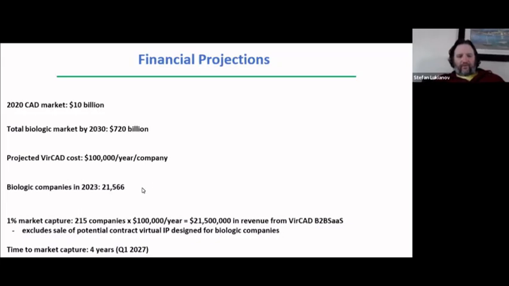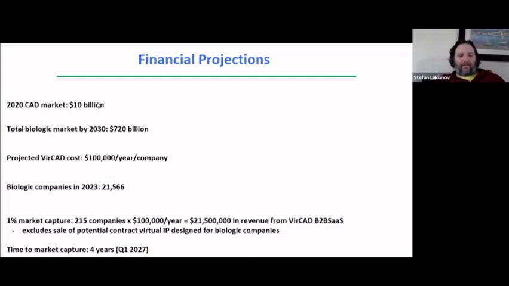This is a pretty interesting way to approach biology, and it can lead to some cool financial projections. This is how engineering evolved in other industries, so electronics, mechanical, chemical, etc. And what you could envision is big companies or little startups putting together really their own CAD platforms for their own indications or preferred biologics. The CAD market, aside from biology, just from SolidWorks, from Autodesk, from DraftSight, is well over 10 billion. So this is a very marketable type of software. And then if you consider how big the biologic market is, it's going to reach about 700 billion by 2030.